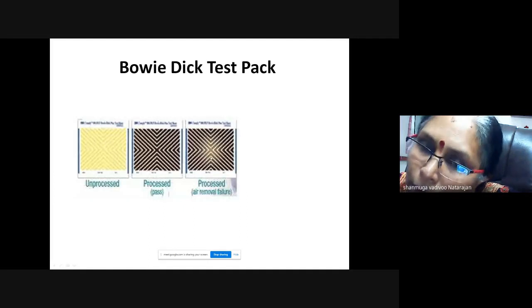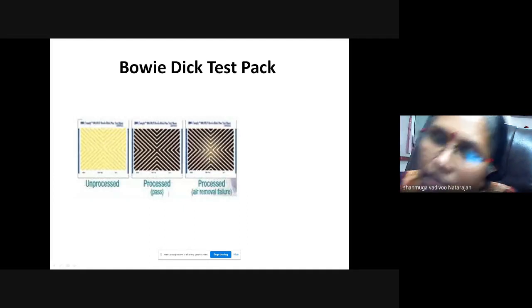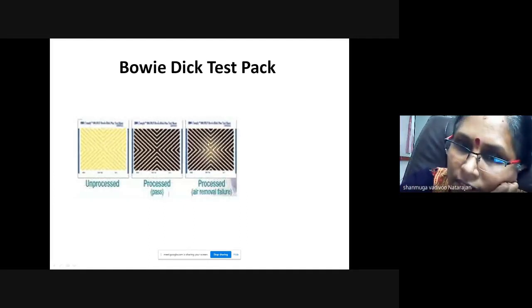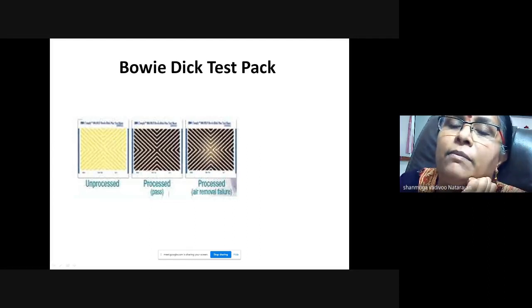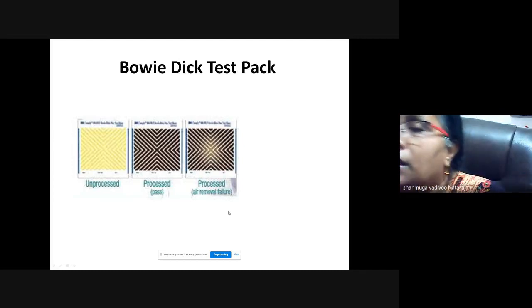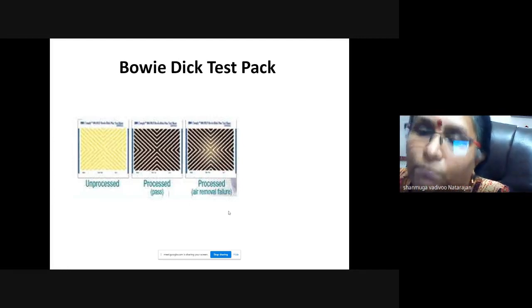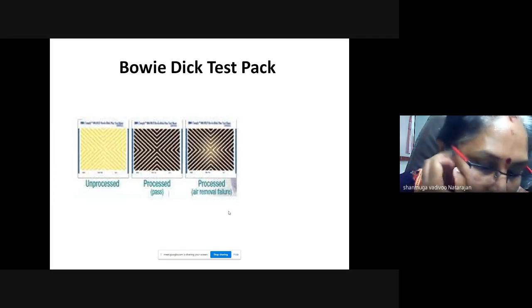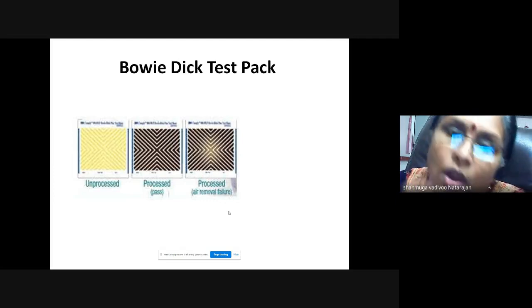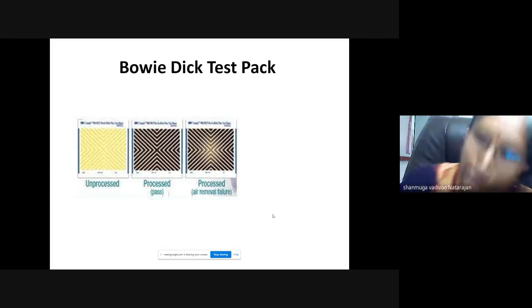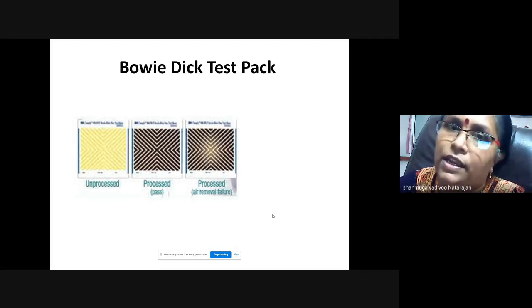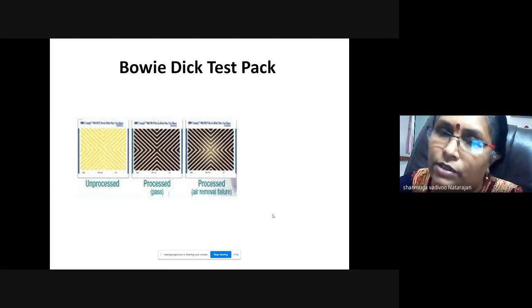And suppose you can see any blotches. You can see in the third image, na? This is for a vacuum sterilizer, you can see some hazy color in the center, which means your steam has not penetrated properly, fully through the whole thing. Is that clear? So these are the controls which we use. Okay, shall I proceed to the next slide?